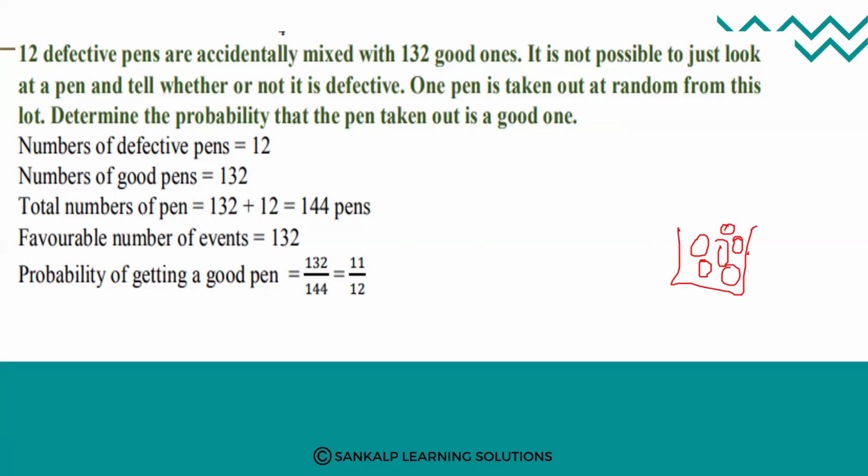So number of defective pens. How many defective pens are there? Well, 12 defective pens are there. Number of good pens, 132. Total number of pens. So that is 132 plus 12.